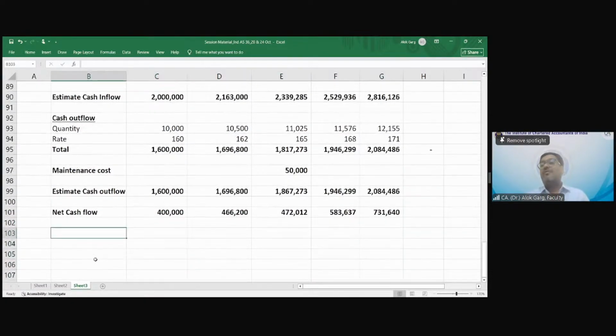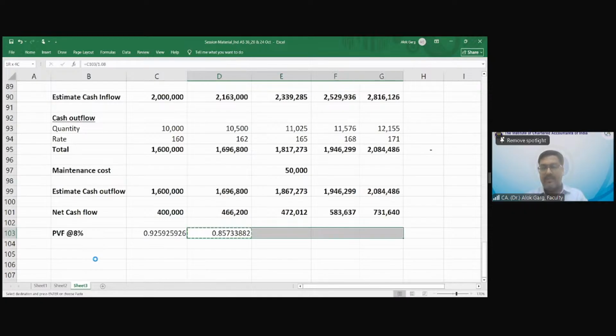Now, what is the discount rate? Present value factor at the rate of 8%. 8% is the discount rate, correct? Yes, sir. So the present value factor is 1 divided by 1.08.